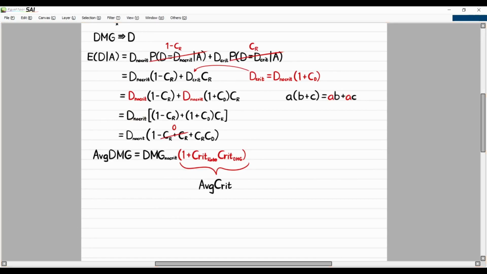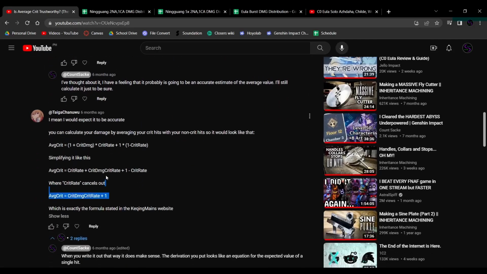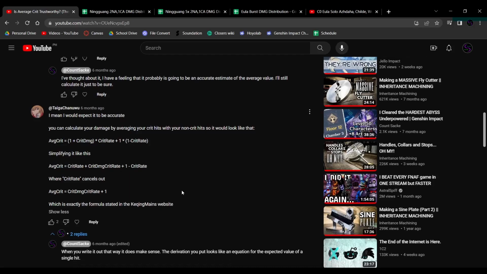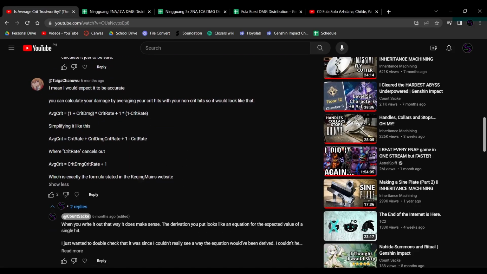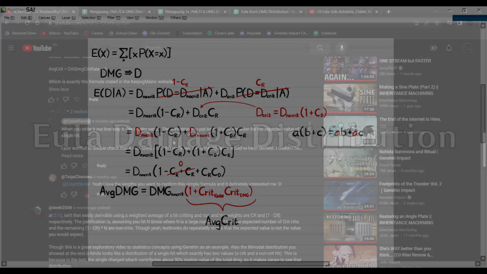So I would like to thank the people in the comments who actually pointed out how to derive it, and I do feel a little stupid for not realizing this a little sooner. It is a pretty simple derivation. You can see here, it's not even that many steps. So yeah, it does this by calculating the average damage, and then by seeing, hey, this is what our critical hits are on average.